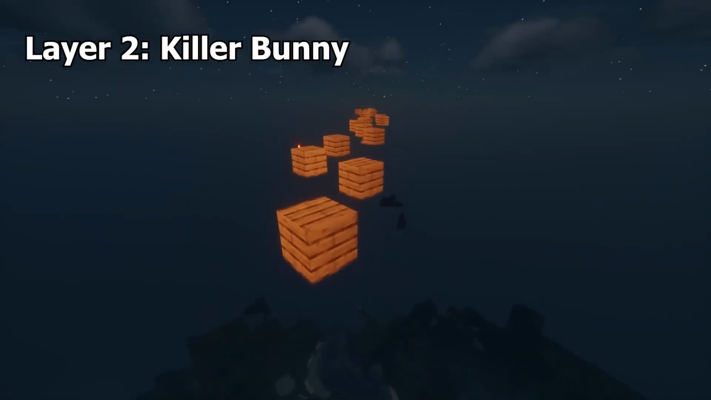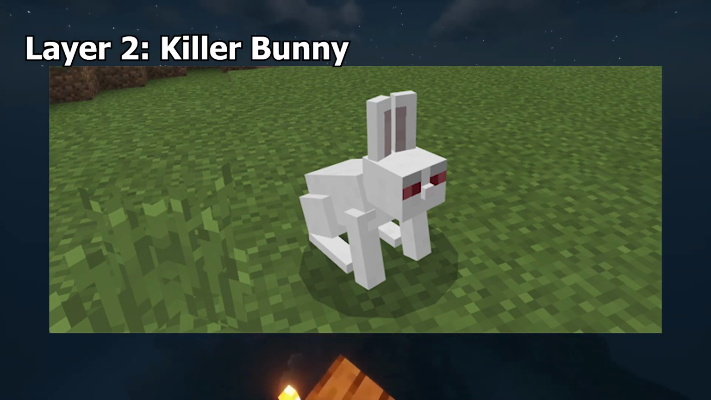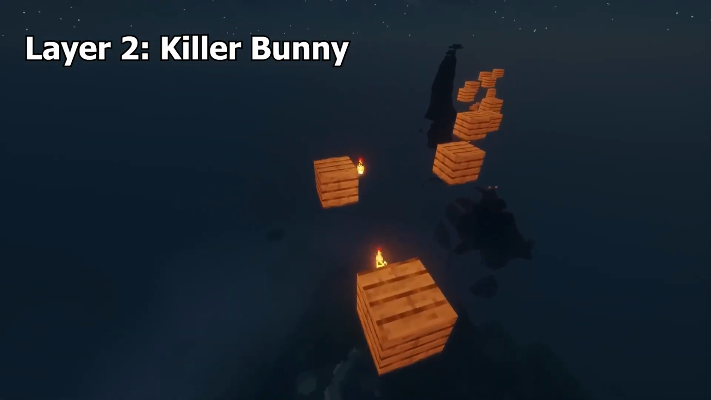Killer Bunny. The Killer Bunny can only be spawned using commands in new versions of Minecraft. It does a lot of damage and actually has some built-in armor points. It's a reference to Monty Python and the Holy Grail.